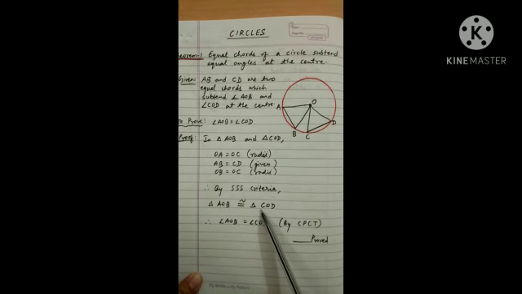We know by the property of congruency that if two triangles are congruent, then their corresponding parts are always equal. So angle AOB and angle COD will be equal to each other by CPCT, corresponding parts of congruent triangles.